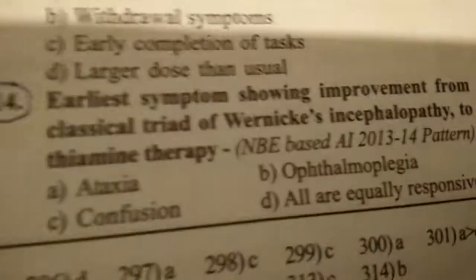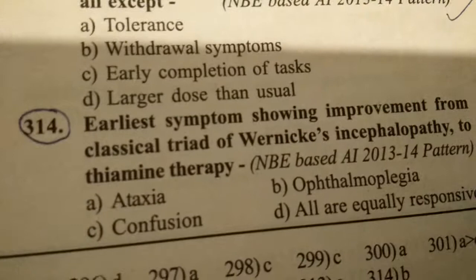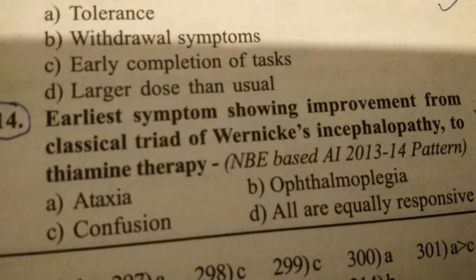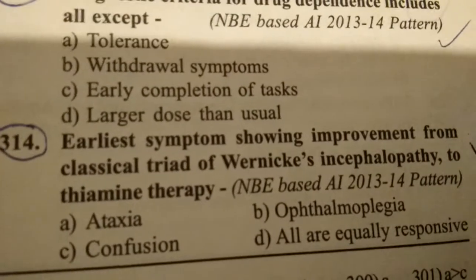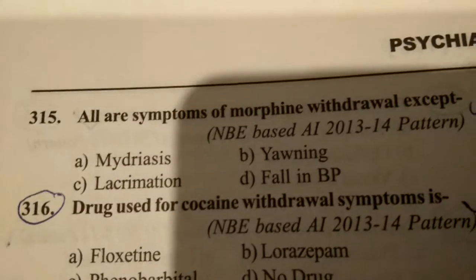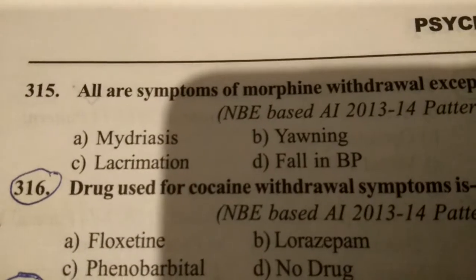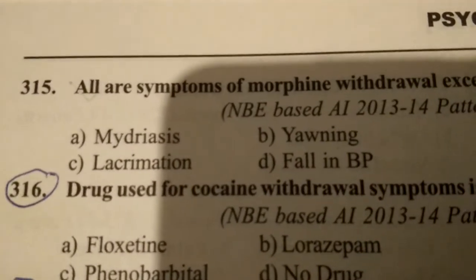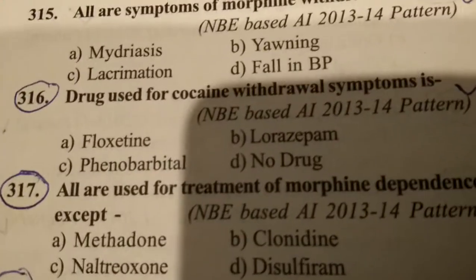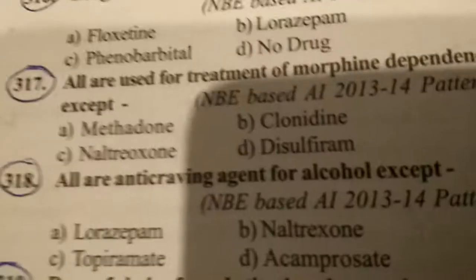313. 314. The earliest symptom showing improvement from classical Wernicke's encephalopathy with thiamine therapy is ophthalmoplegia. Right answer again. All are symptoms of morphine withdrawal except fall in BP. Drug used for cocaine withdrawal symptoms: no drug.